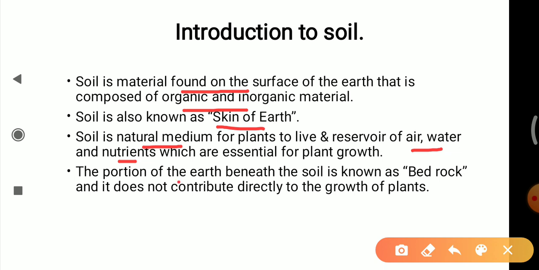The portion of earth beneath the soil is known as bedrock or the parent rock, and it does not contribute directly to the growth of the plant. The bedrock, the hard rocks present beneath the surface of the soil, does not contribute to plant growth because it is present in a harder form. So for that, there is a process to convert that bedrock into smaller pieces of rocks, which we will see.